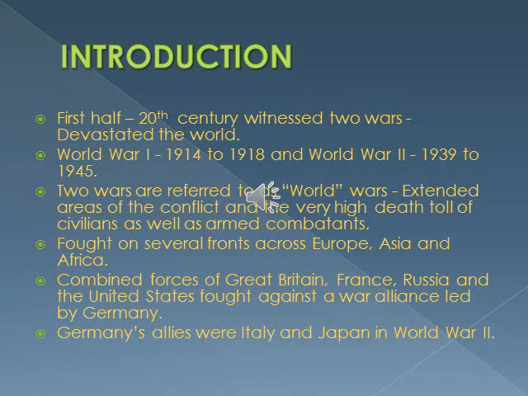So the first half of the 20th century witnessed two wars, World War I and World War II, which caused a lot of damage and a high death toll, both civilians and army soldiers. They were fought in several areas, especially Europe, Asia and Africa. In World War II also, countries like Great Britain, France, Russia and America fought against Germany along with its allied countries. The German allied countries were Italy and Japan.